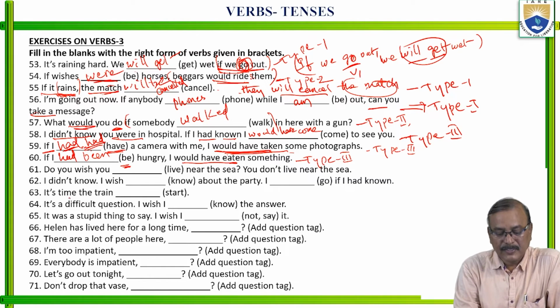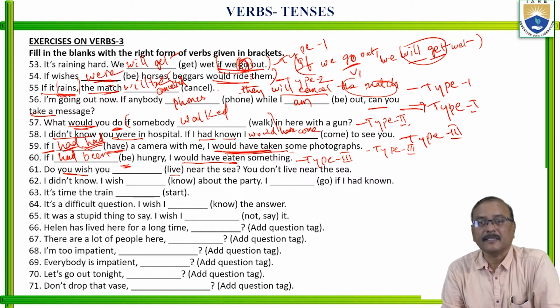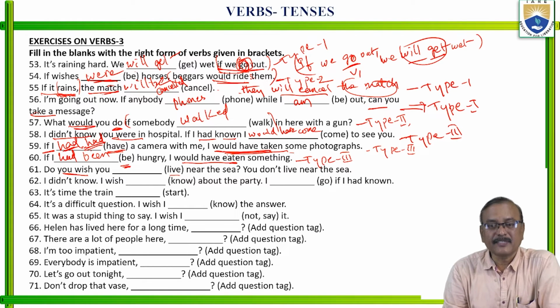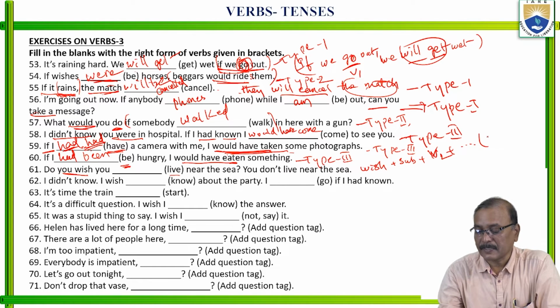Next, do you wish you lived near the sea? You don't live near the sea. So for present wishes, after wish, place the subject and then the past, that is, V2 form.